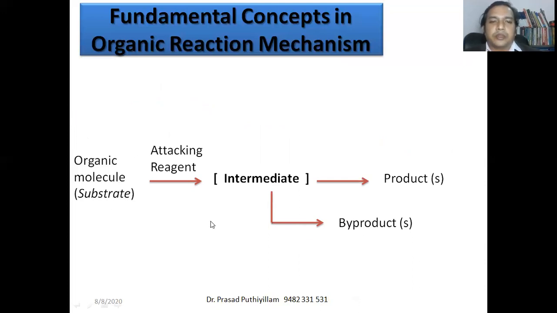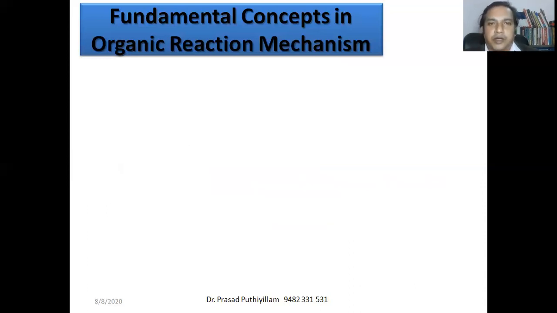So in this section, the fundamental concepts in organic reaction mechanism, the main focus that I am giving is on the intermediate. What type of intermediate is formed, either from the attacking reagent or the substrate? Mainly we discuss the substrate. What type of intermediate is formed decides the nature of the product as well as the byproduct. So the possibilities are discussed under fundamental concepts in reaction mechanism.